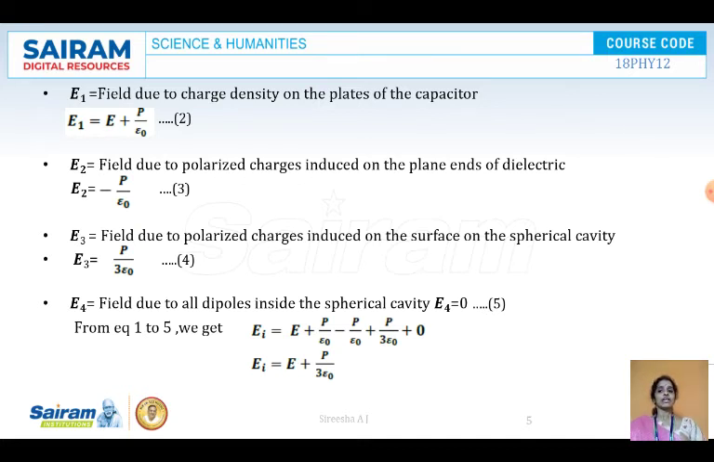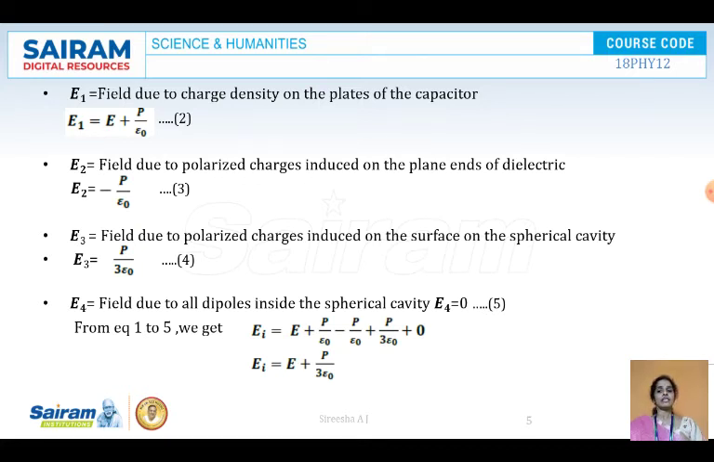Next we will see E2. E2 is the field due to polarized charges induced on the plane ends of the dielectric. That means this is because of the polarized charges. Therefore E2 is equal to minus P by epsilon naught. Let that be equation 3.